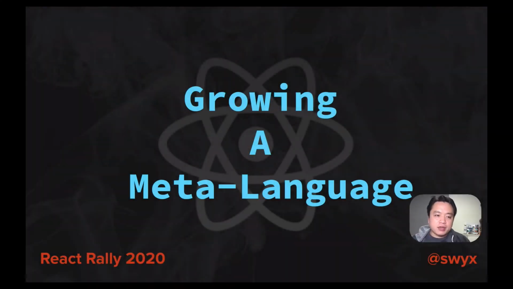When we take a linguistic approach to studying React, we can ask far more interesting questions, like how has the React language evolved? How might we evolve it in the future? How might we replicate the success of React language in other domains? I think a big contributor to the success of React the language, as well as every other language, has been the meta language around it. The core idea of this talk is that we can break a meta language down into 3Ds: dialects, distros, and DevTools.